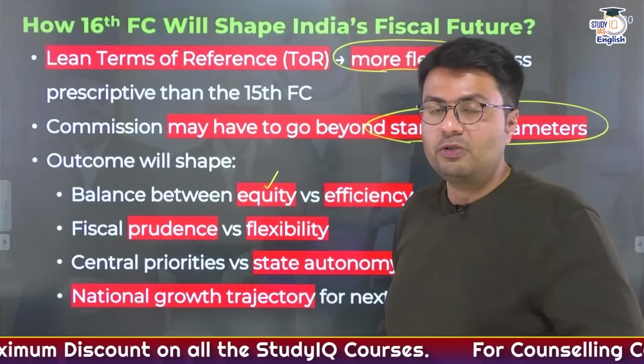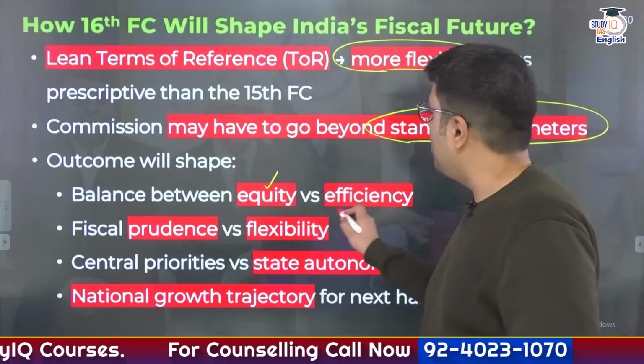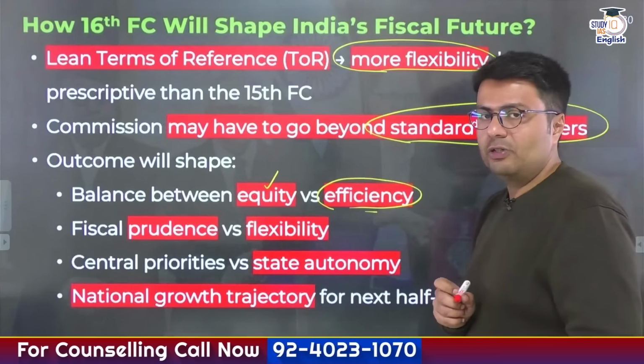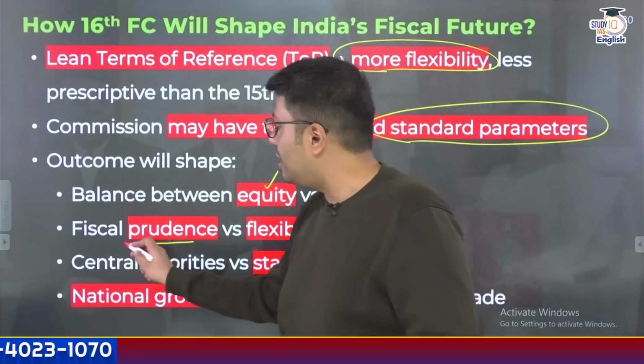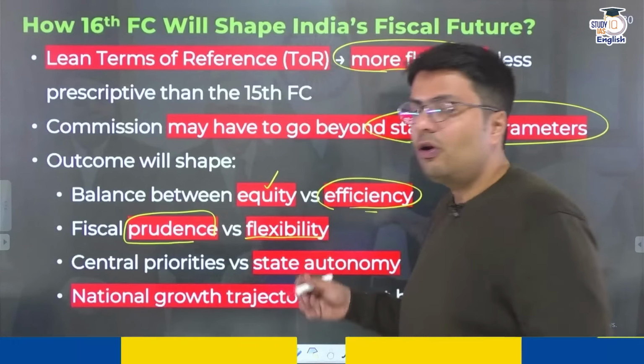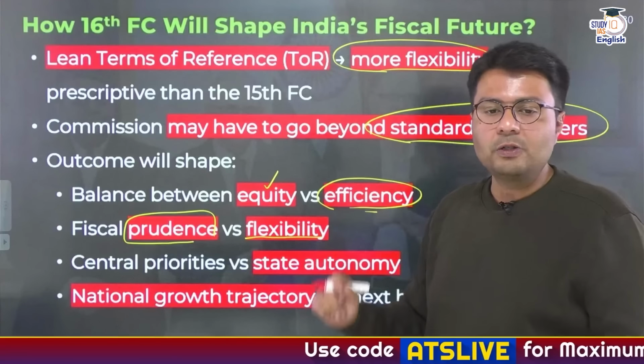So the outcomes of the Finance Commission would determine how it is able to balance the chances of equity, which is to provide poorer states with higher financial freedom, and to reward the efficiency of more developed states. And at the same time, they also have to determine whether to follow fiscal prudence or to allow for flexibility in order to meet extraordinary circumstances like the case of disasters.